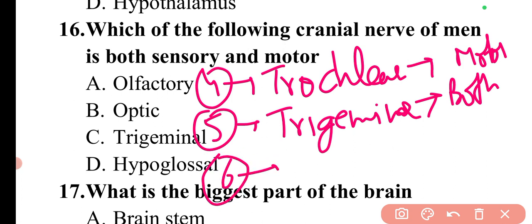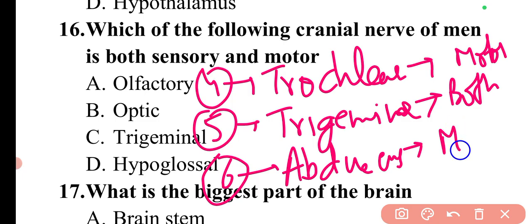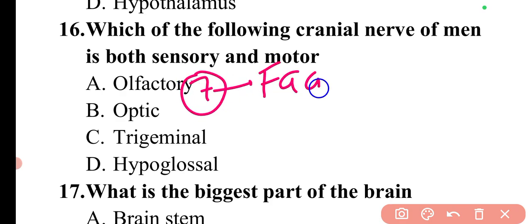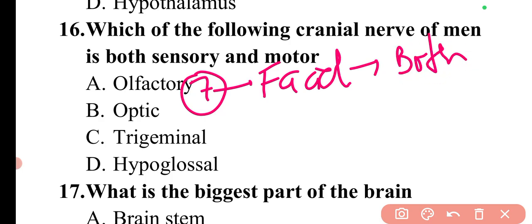Then the sixth cranial nerve is the abducens, which is a motor type cranial nerve. The seventh cranial nerve is the facial nerve, and this is both motor as well as sensory type.